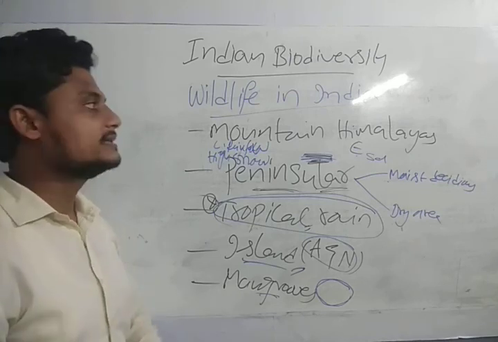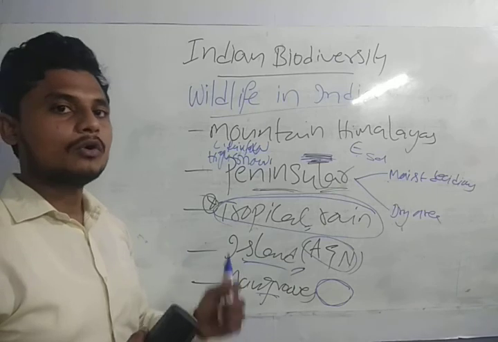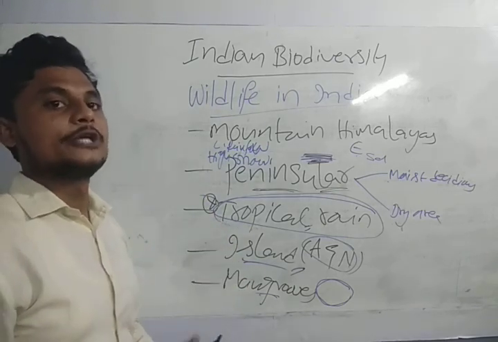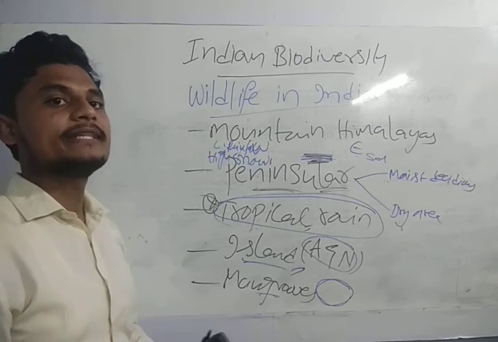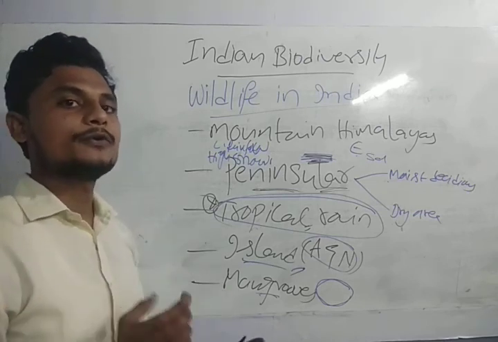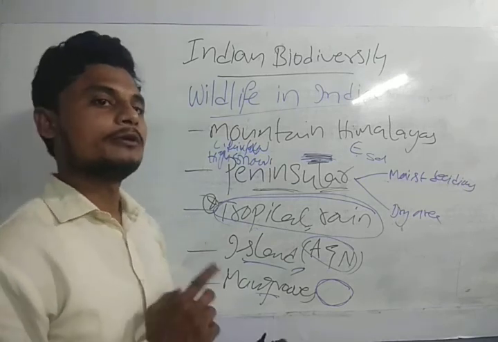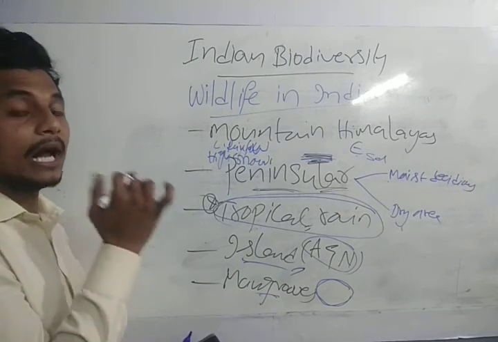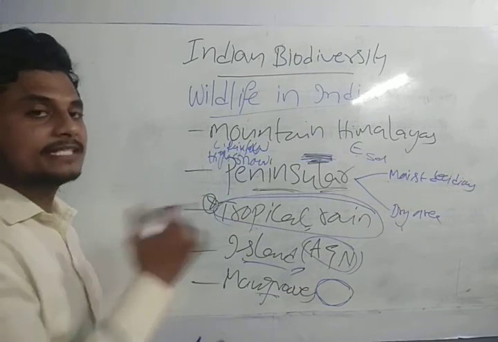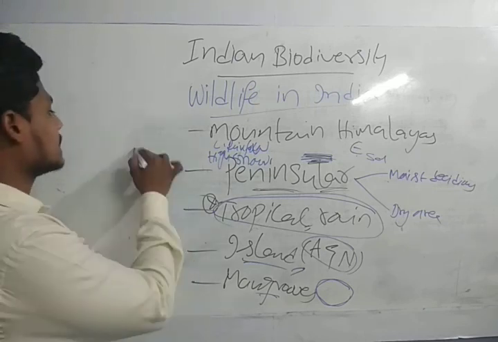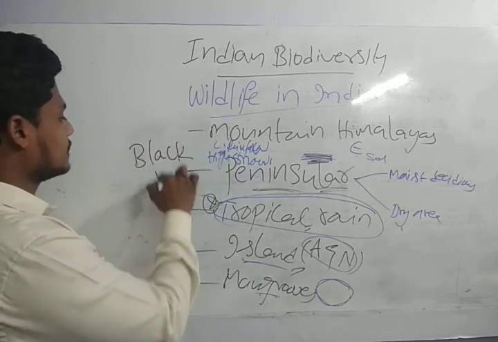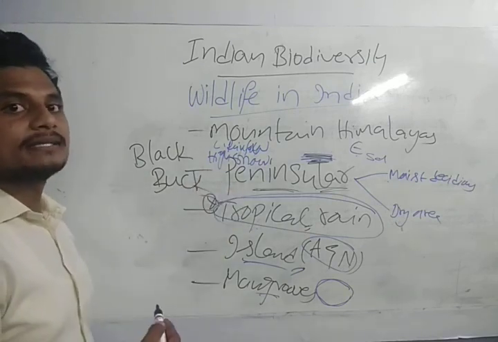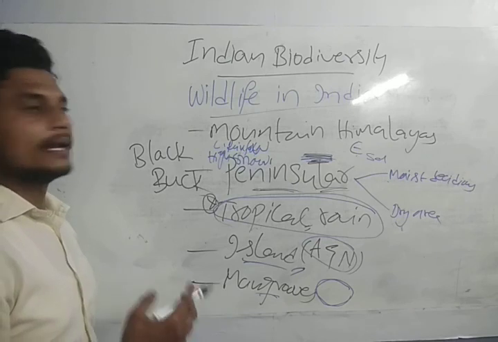Okay guys, so with this I am completing my session. I am going to take the next topic in the next class, that is the scheduled animals listed in the Wildlife Protection Act 1972. Very important topic, guys. They will simply give you the name of the species and we need to find out its present status. Like if they give the blackbuck, they will ask, consider the following regarding the blackbuck. So blackbuck is in the endangered status. Like that they will ask.